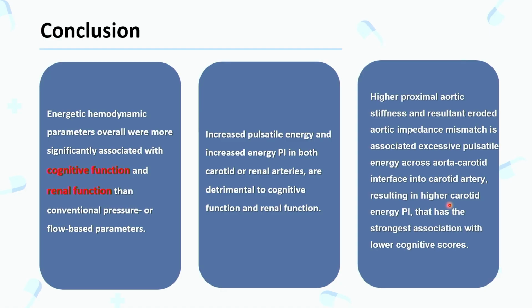And we demonstrate the concept of impedance mismatch with higher proximal aortic stiffness and the resultant reduced aortic impedance mismatch. We can observe excessive pulsatile energy across the aorta-carotid interface into the carotid artery, which can result in the higher carotid energy pulsatility index, and then has the stronger association with the lower cognitive scores.